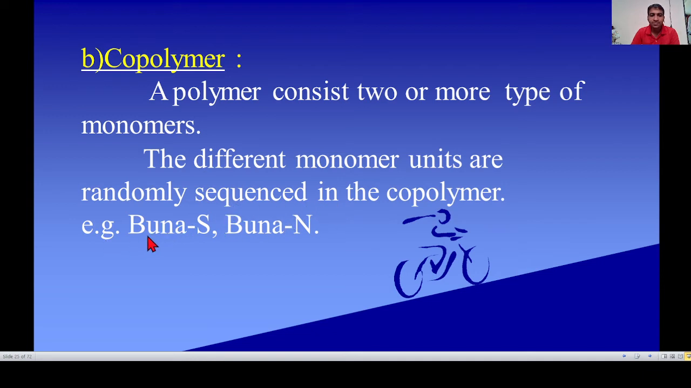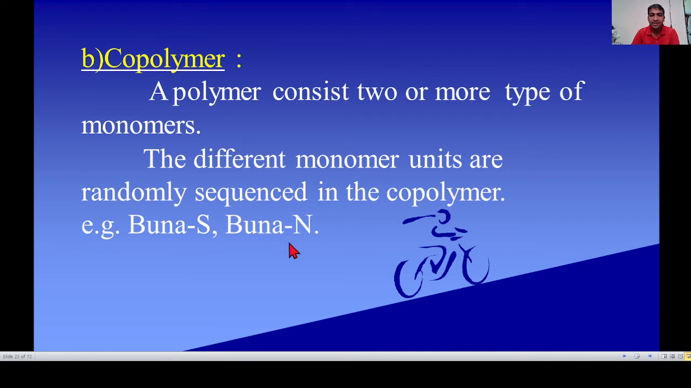For example, Buna-S and Buna-N. In Buna-S, Bu stands for butadiene and S stands for styrene. Bu, butadiene, means buta-1,3-diene. Na stands for sodium and S stands for styrene. Styrene and butadiene are the two monomers. It is also called SBR rubber.